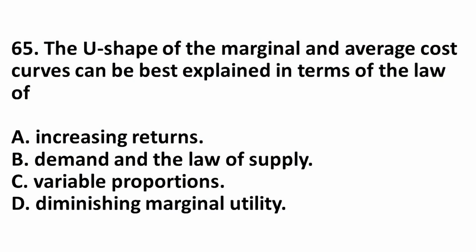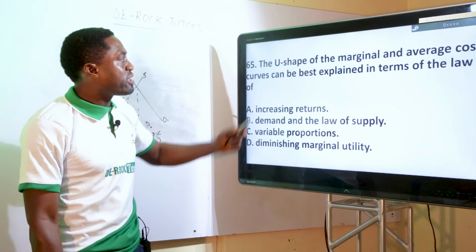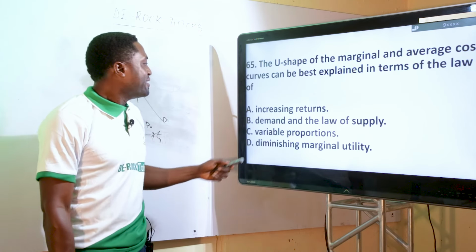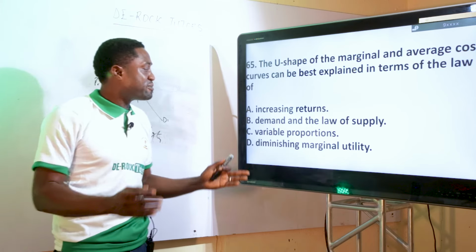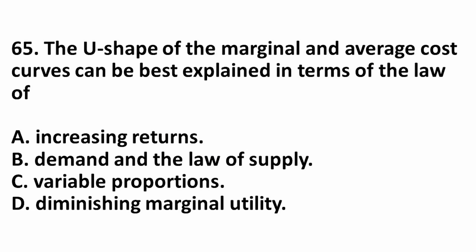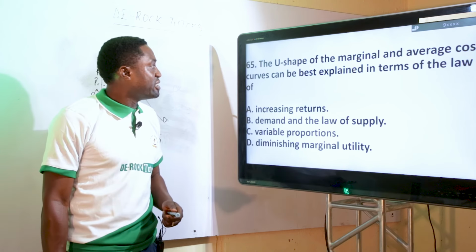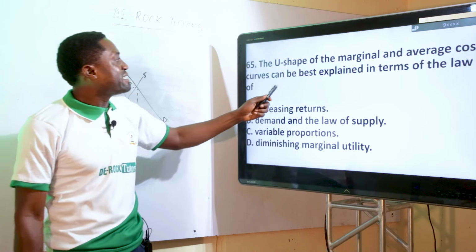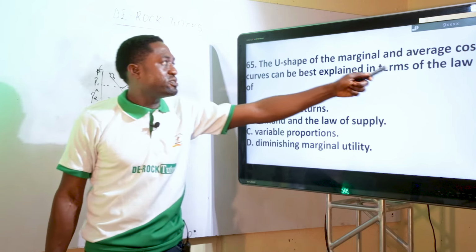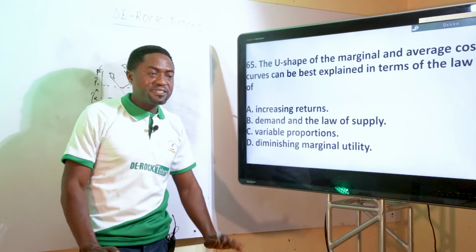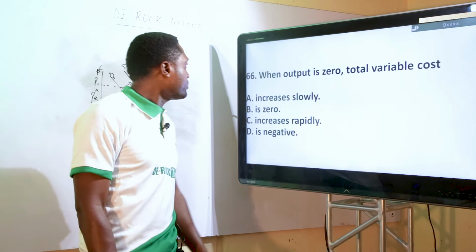65. The U shape of the marginal and average cost curves can be best explained in terms of the law of variable proportions. Increasing returns, no. Demand and the law of supply, no. Diminishing marginal utility, no, that is talking about utility alone. What they are asking about is marginal and average cost, so it is the law of variable proportions. That's the perfect answer.